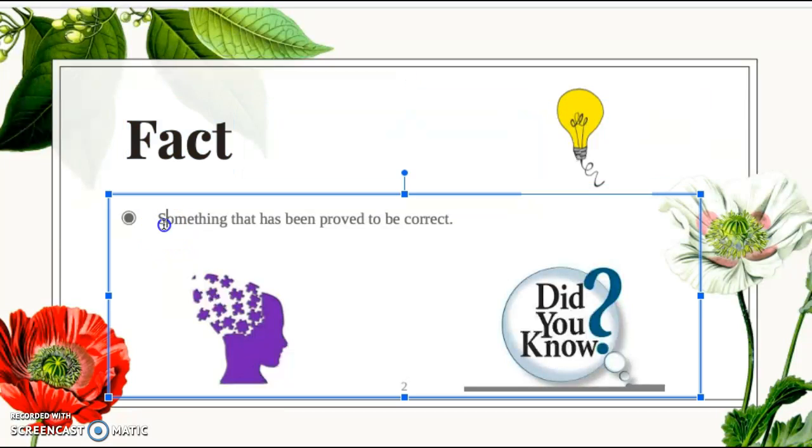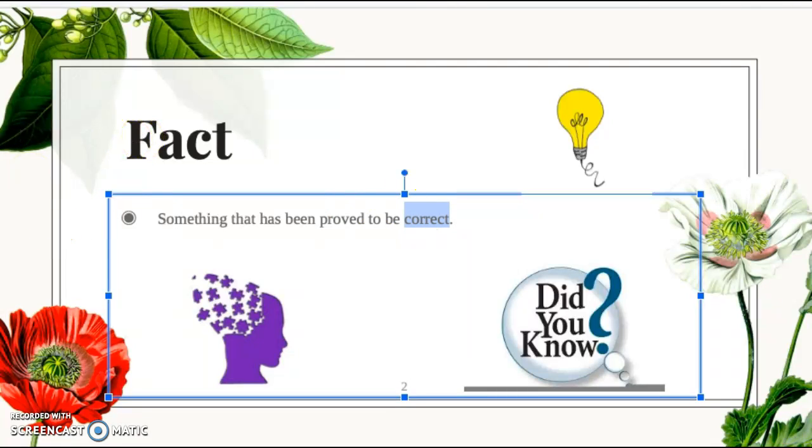A fact is something that has been proven to be correct. Remember, the word correct and fact go together because a fact is something that is correct. It cannot be a lie. It cannot be something that somebody thinks is happening or thinks is true. A fact is something that is correct. For instance, say, my name is Ayan and I am 25 years old. That's a fact. That means it's correct.